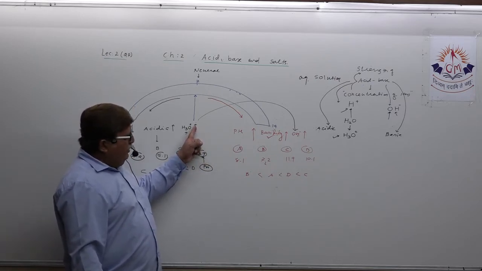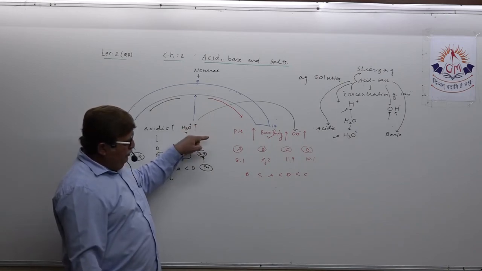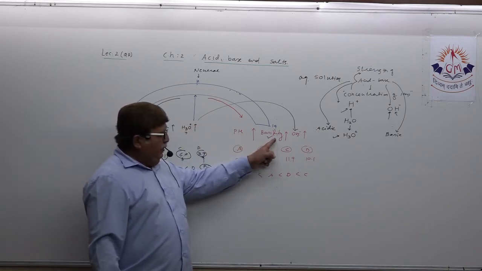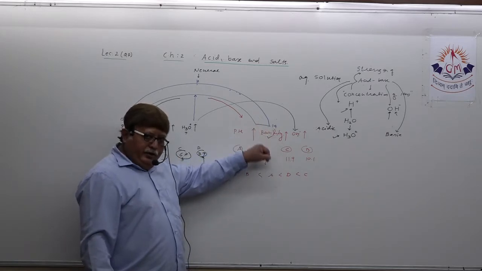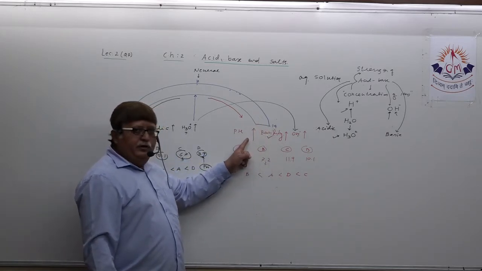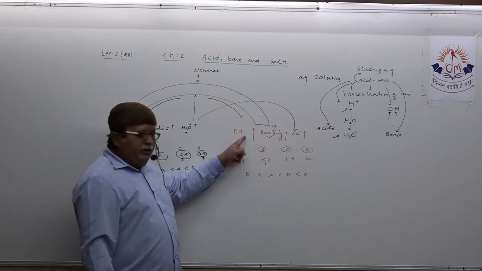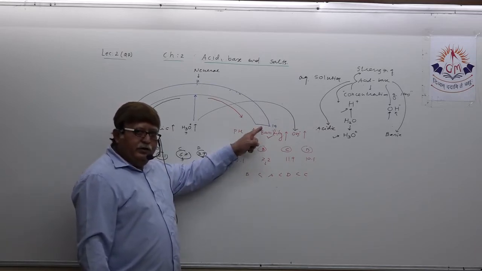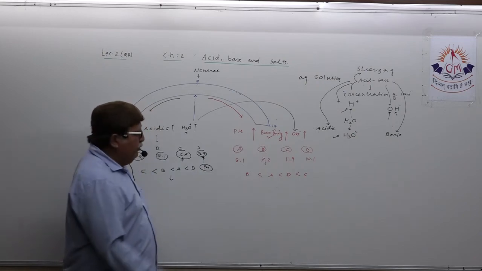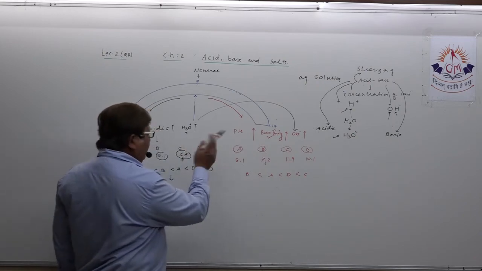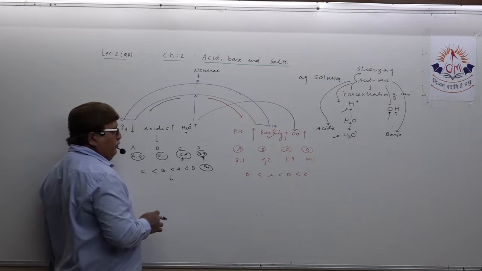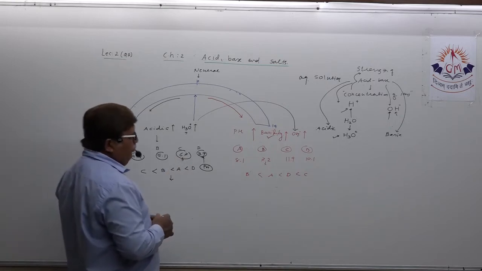If hydrogen ion concentration increases, then basicity decreases and pH decreases. So this way also you can design twisters by yourself. Any MCQ can be designed.